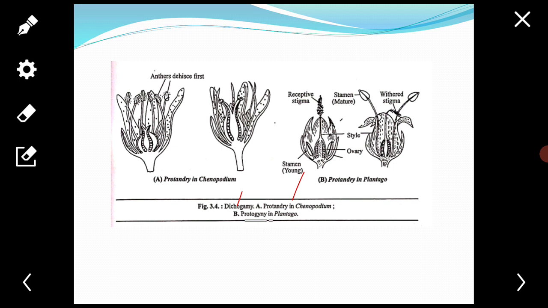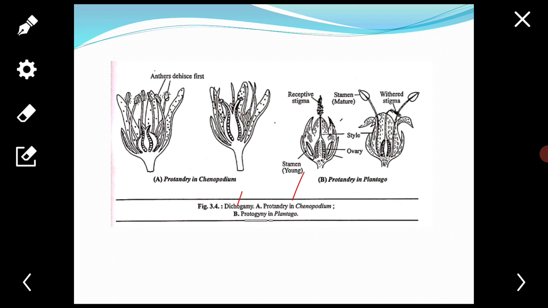Next is male sterility. The pollen grains of some plants are not functional. Such plants set seeds only after cross pollination. Next, dioecy.